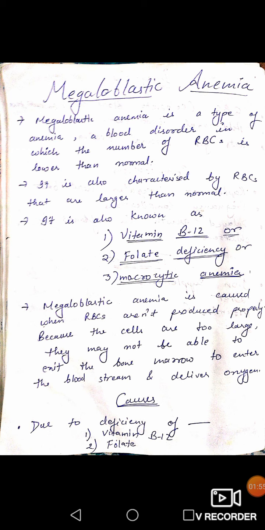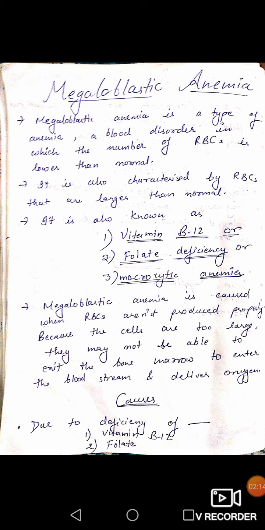Next, megaloblastic anemia is caused when RBC are not produced properly because the cells are too large. They may not be able to exit the bone marrow to enter the bloodstream and deliver oxygen.